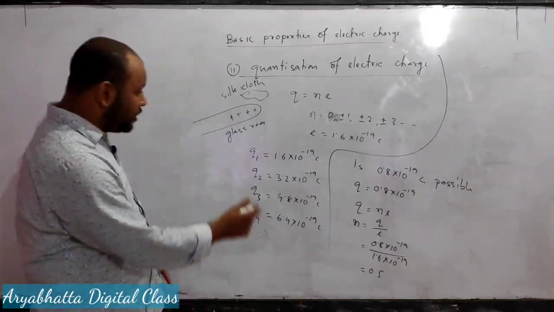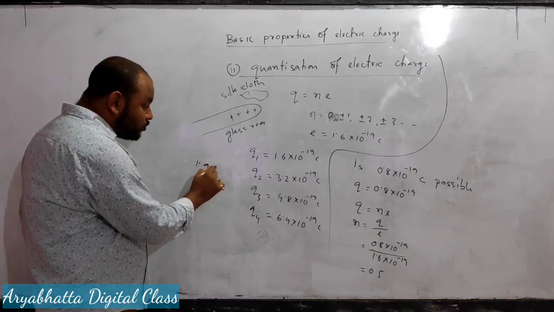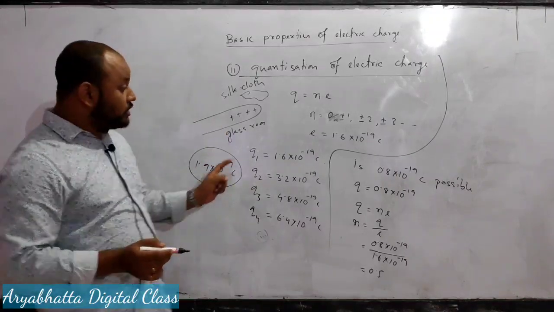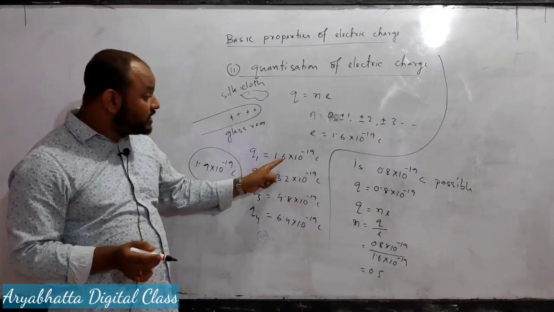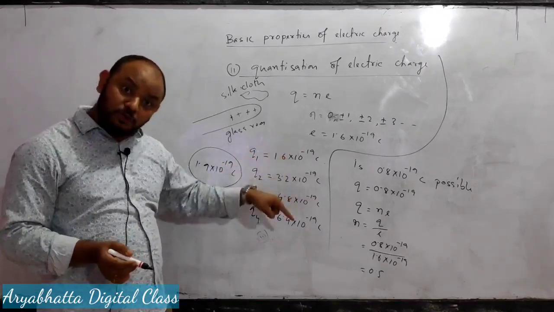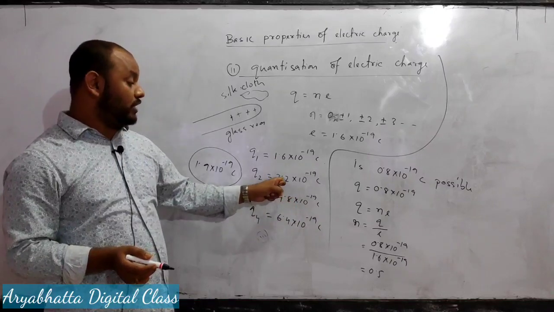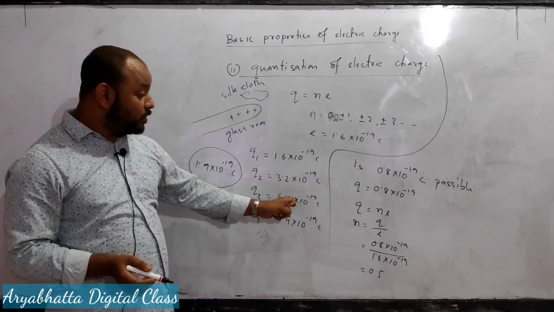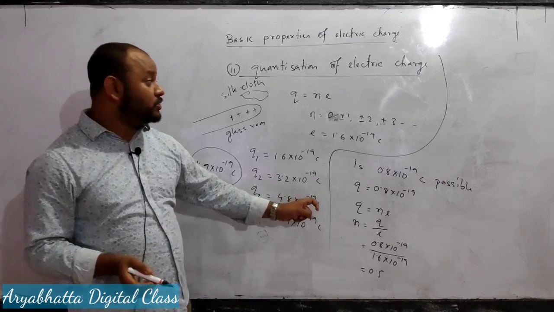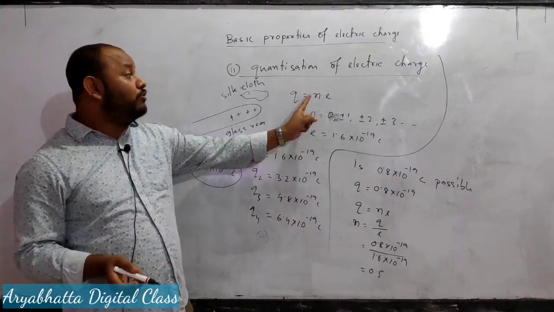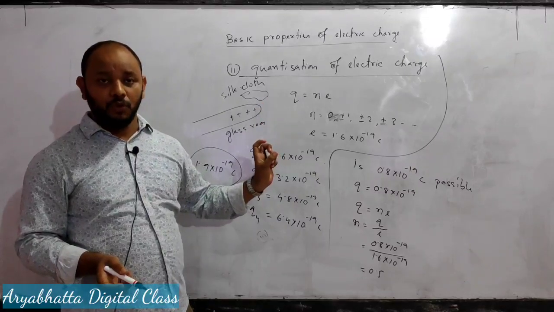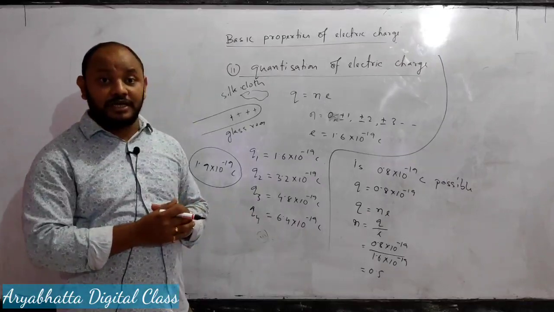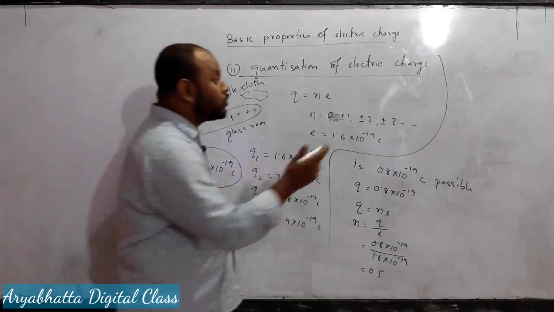Similarly, 1.9 into 10 to the power minus 19 coulomb is not possible, because the possible charges are 1.6 into 10 to the power minus 19, next possible charge is 3.2 into 10 to the power minus 19, next possible charge is 4.8 into 10 to the power minus 19 coulomb. That means only integral multiples of e are possible. And you remember, this basic property of electric charge is only valid at the microscopic level.